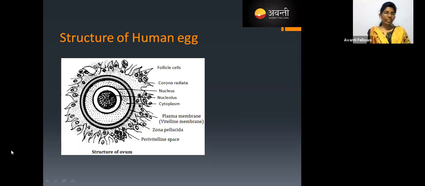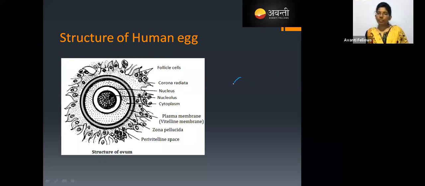Okay, it is not going to contain any cell wall, right? If that is a human cell or an animal cell, it is not going to contain a cell wall. It is going to contain the plasma membrane, right? Do you agree? Yes, this cell also contains the plasma membrane. Let me draw the plasma membrane first. This is the plasma membrane, and the plasma membrane is also called the vitelline membrane.